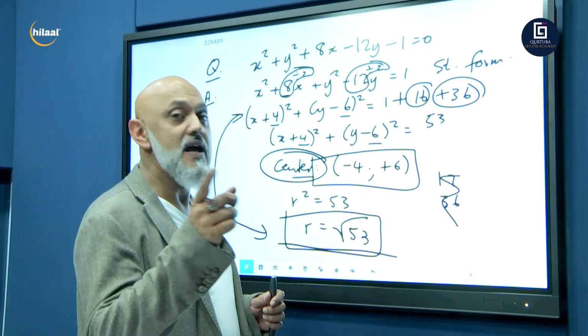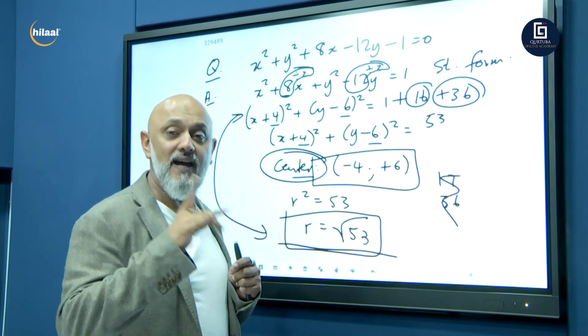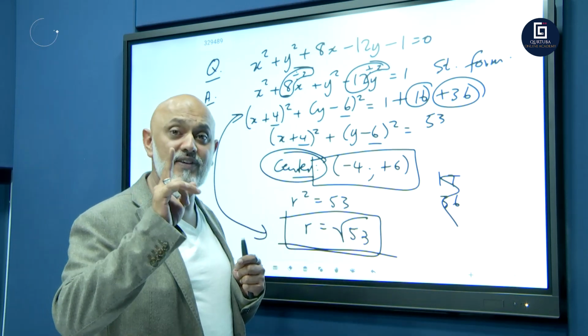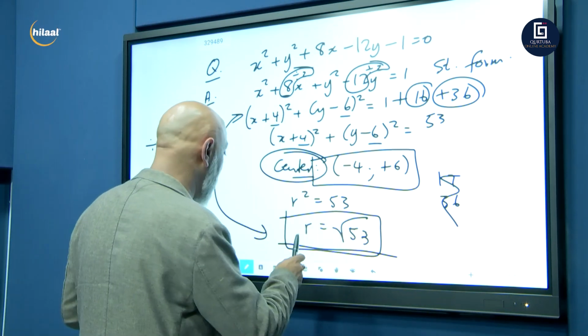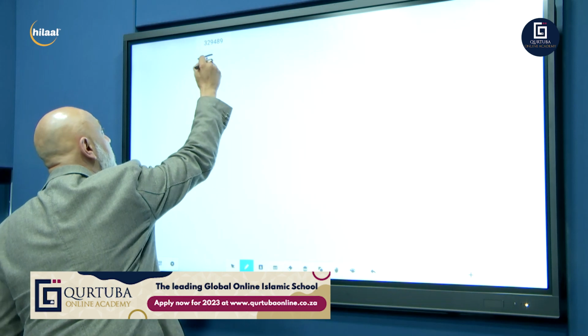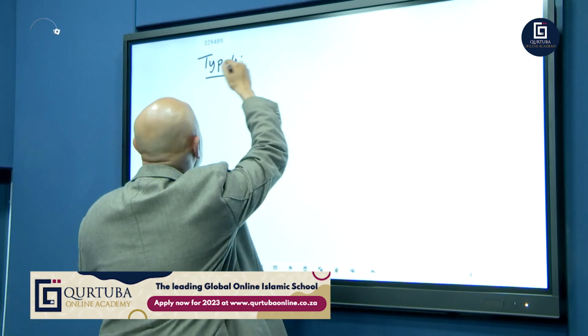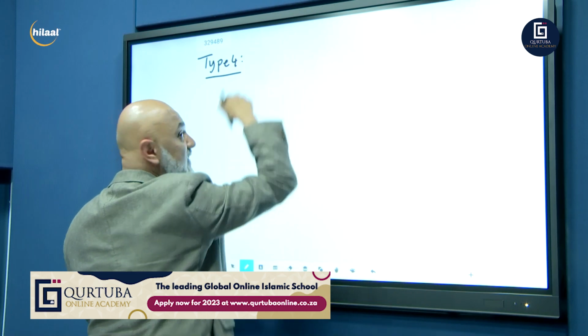Okay. I'm going to show you one more concept, guys. One more concept, type number 4. And this is finding the equation of the tangent to the circle. So let's go. So this is now type number 4. Guys, this is the last segment for today, right? In today's episode, this is segment number 3.